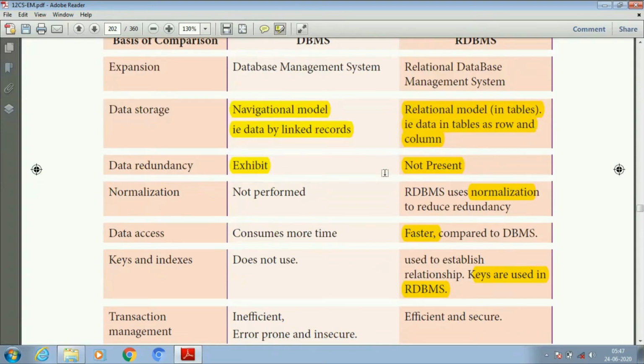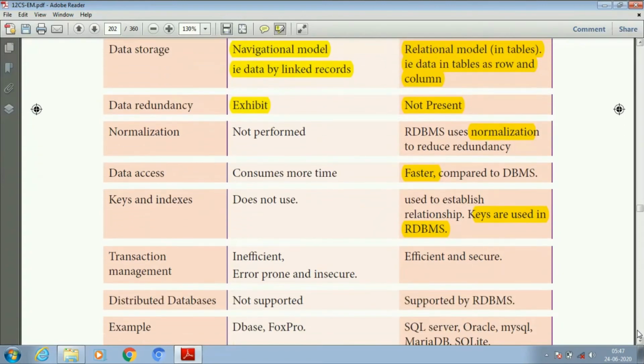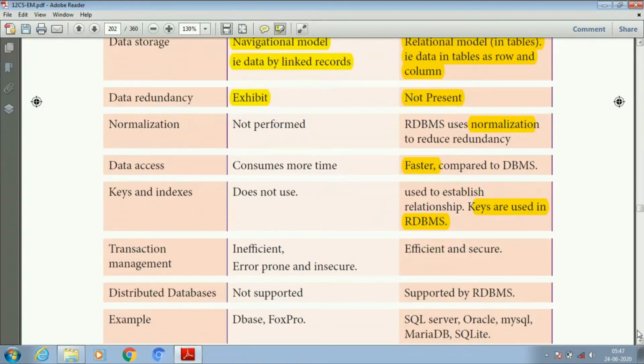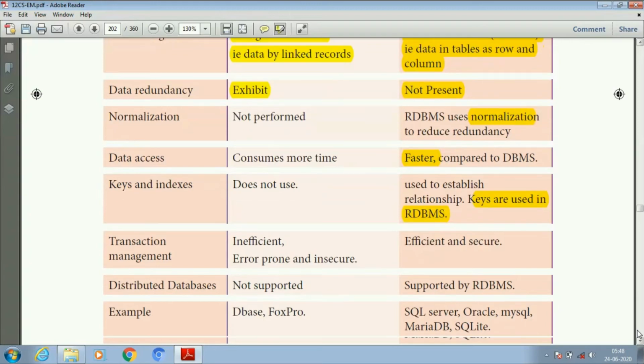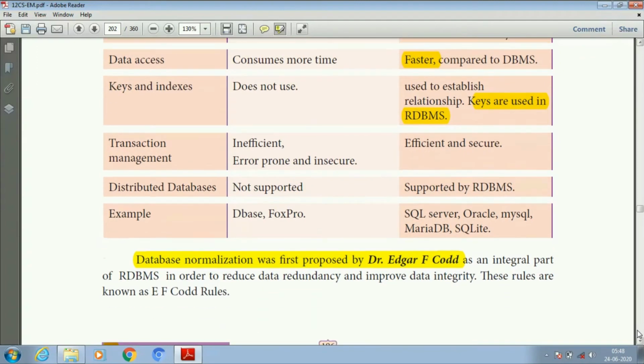Fourth one is data access. In DBMS data access consumes more time, but compared to DBMS it is faster in RDBMS. Keys and indexes: key values and index values are not used in DBMS, but keys are used in RDBMS to establish relationships. Next one is transaction management. In DBMS it is inefficient, error prone and also insecure, whereas RDBMS is secure.